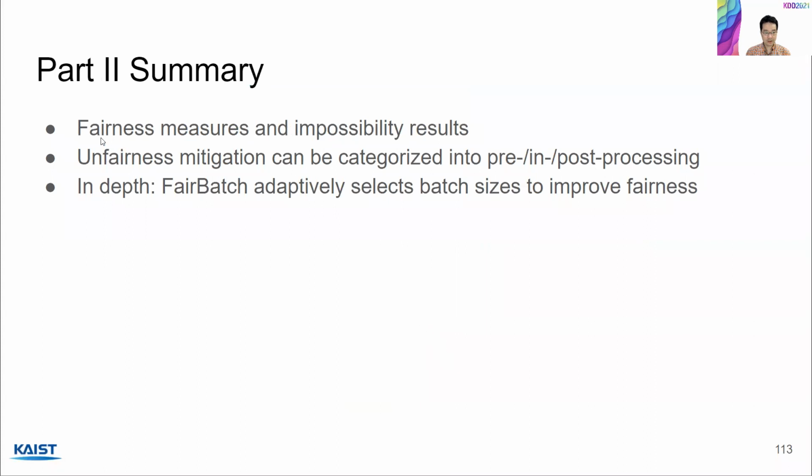In summary, I covered various fairness measures and an impossibility result. And also I introduced unfairness mitigation techniques, which can be categorized into pre, in, and post-processing approaches. And then I covered FairBatch in more depth, okay? So the next part 3 is going to be interesting, where Yuji is going to talk about how recently fairness and robustness techniques are starting to merge.